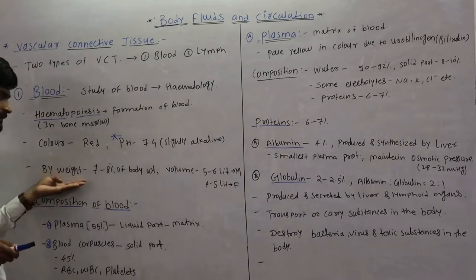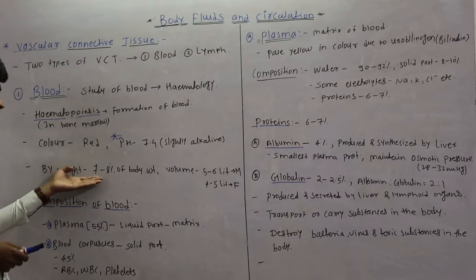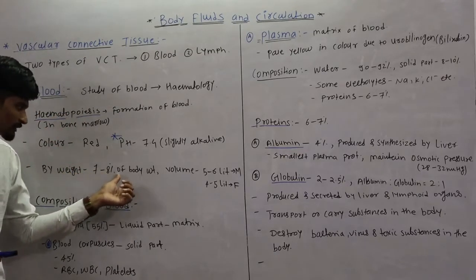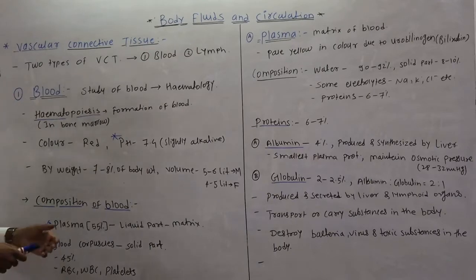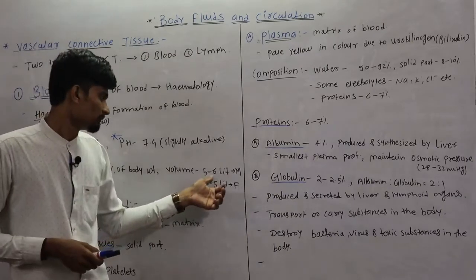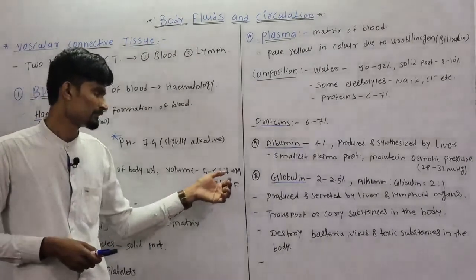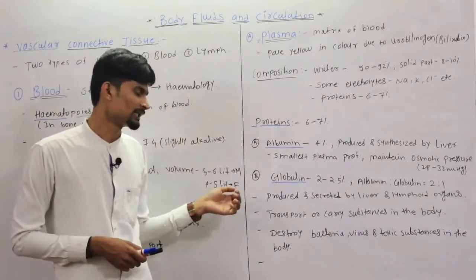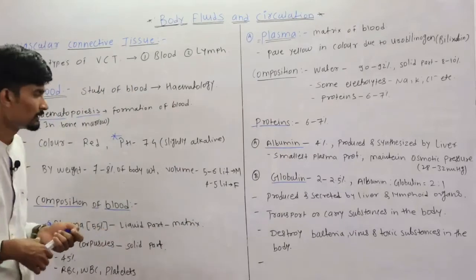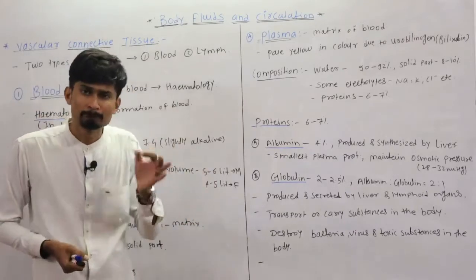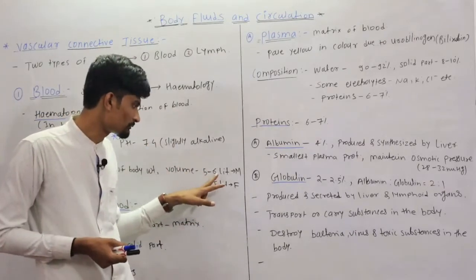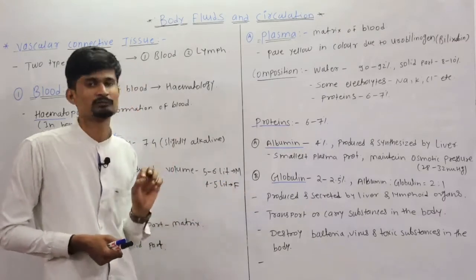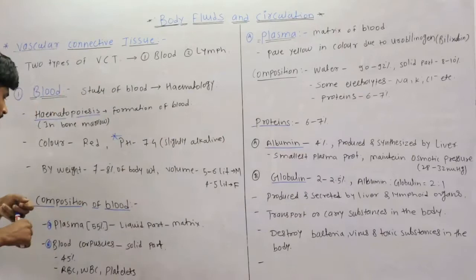Then by weight, meaning what percentage this blood occupies, it is 7 to 8% of body weight. Then the volume: 5 to 6 liters of blood is present in a normal healthy male, and 4 to 5 liters in the female. So females have less blood volume than males. Remember this value, 5 to 6 liters in the normal healthy male, and 4 to 5 liters in the normal healthy female.